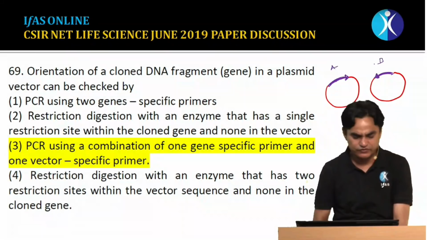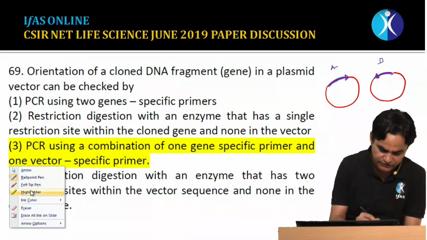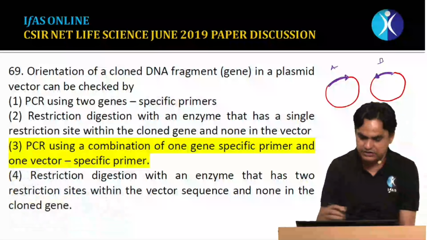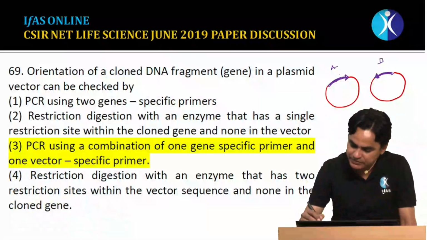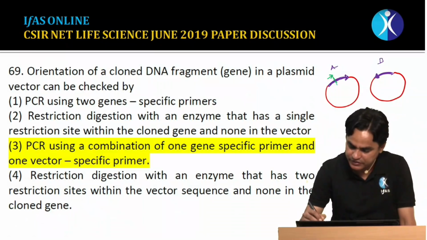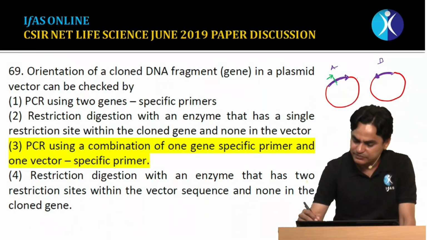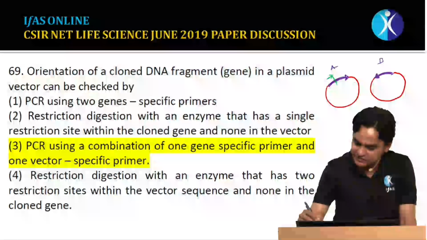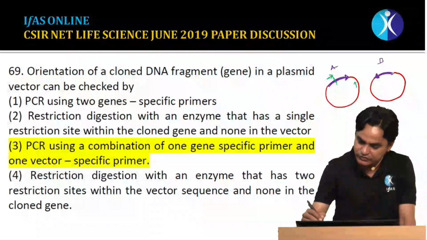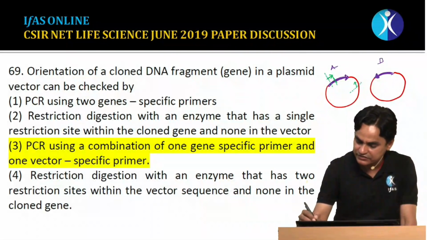What we can do is use one kind of primer which is specific for the gene fragment. Suppose this is the primer specific for the gene fragment and binding somewhere here after 1 kb. And another primer, suppose it is specific for the vector and is binding somewhere here. One is acting as a forward primer and another is acting as a reverse primer. This region will get amplified if there is the correct orientation.